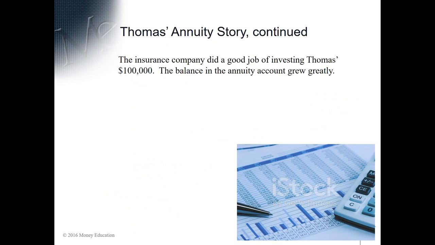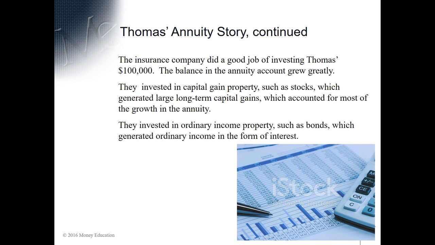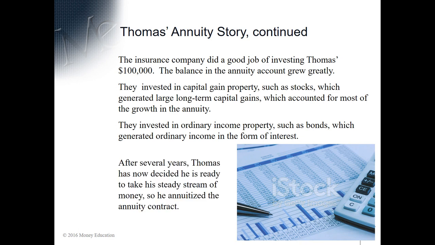So the insurance company did a good job of investing his $100,000, and the balance in the annuity account grew greatly. The insurance company invested in capital gain properties such as stocks, which generated long-term capital gains, which accounted for most of the growth in the annuity. They also, I'm sure, invested some in interest-bearing instruments, but most of this growth in his account came from long-term capital gains. So they invested in ordinary income properties such as bonds, which generated ordinary income in the form of interest. So the account grew due to both ordinary income and capital gain income.